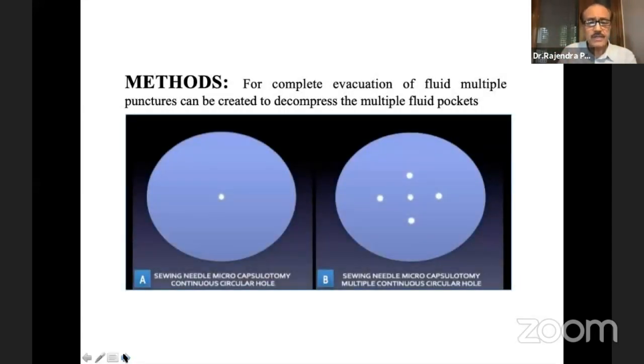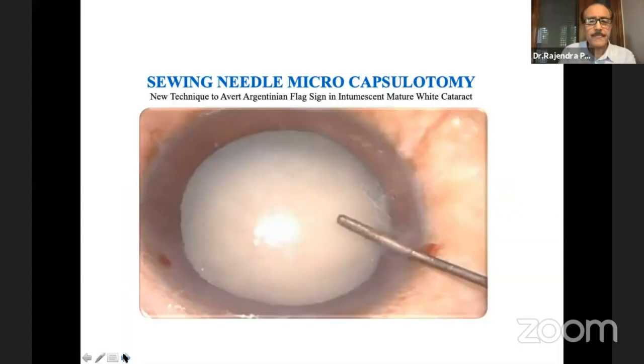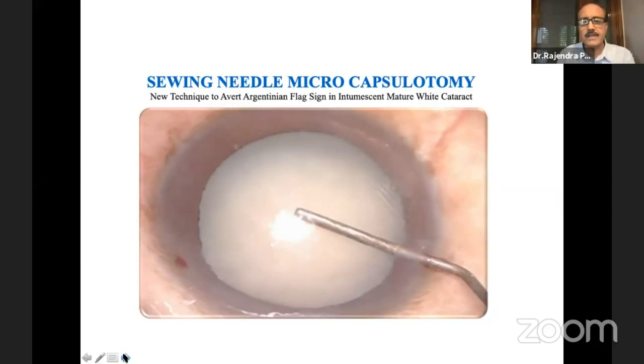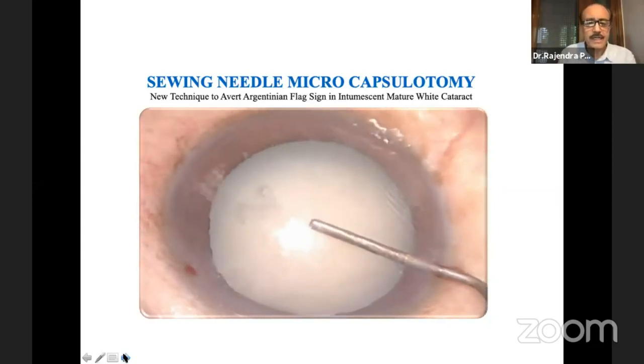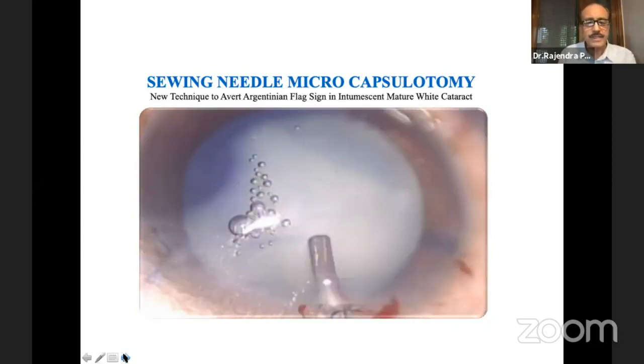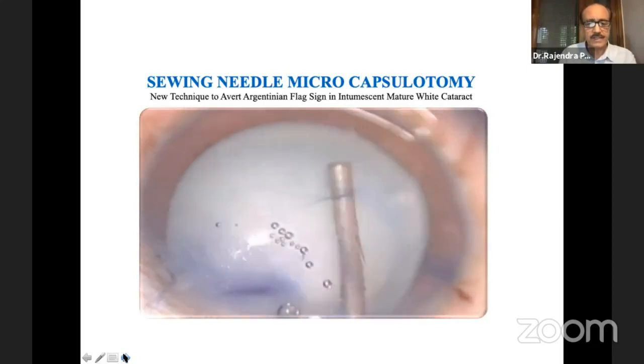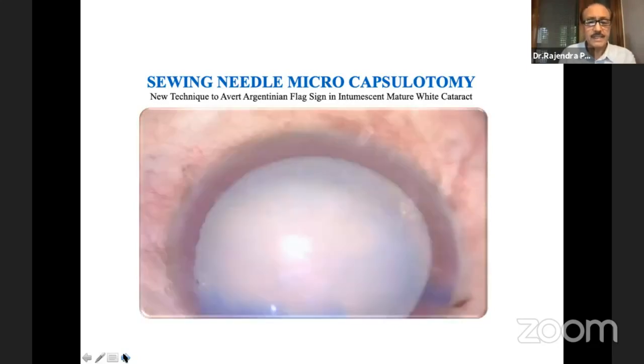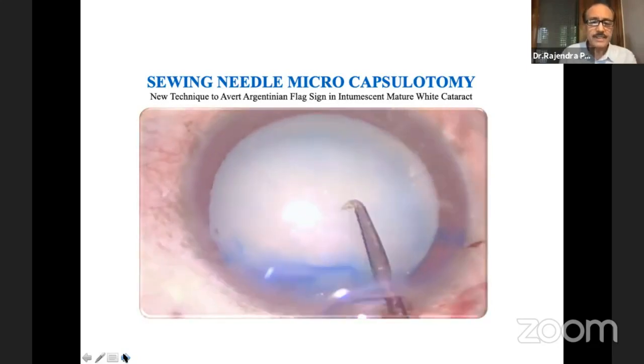Usually a single capsulotomy is enough, but for complete evacuation of the fluid, we can make multiple punctures, and that is for the multiple fluid pockets. So to have a successful result of the sieving needle microcapsulotomy, you need to stain the anterior capsule with trypan blue, pressurize the anterior chamber with adaptive viscoelastic, and then puncture the center of the capsule.